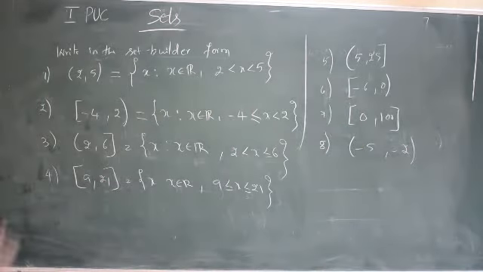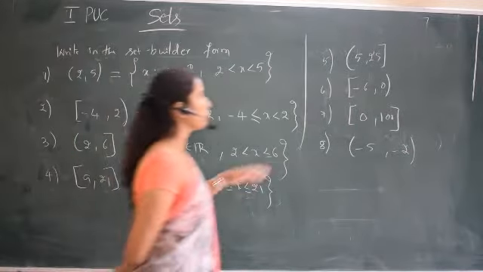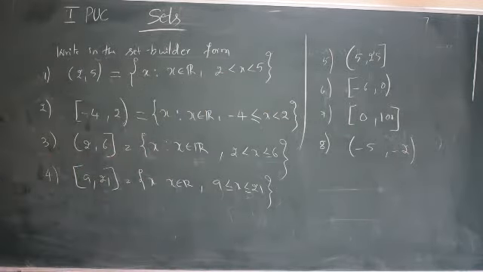So write these in the set builder form. Whatever four problems I have given, write these in the set builder form.